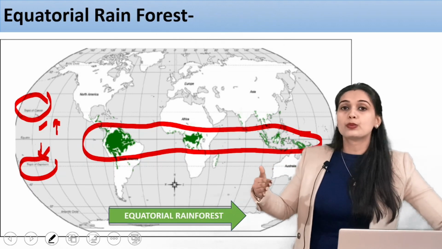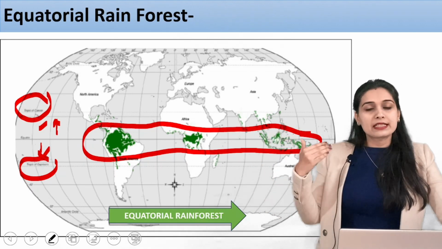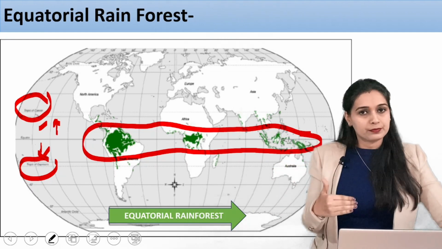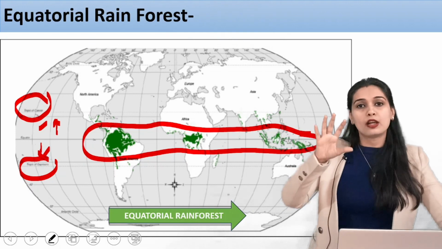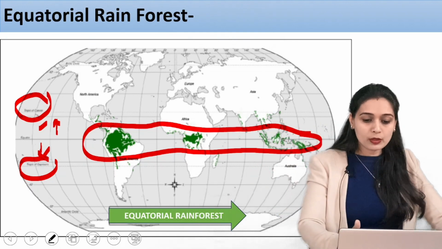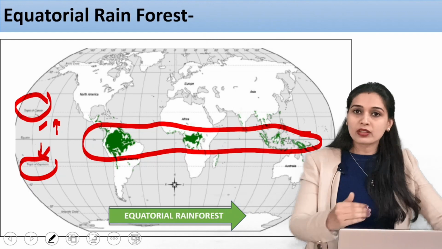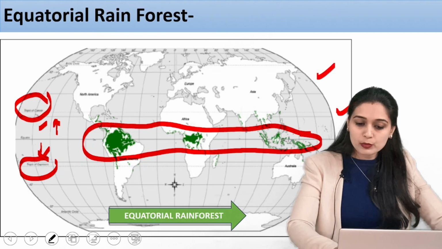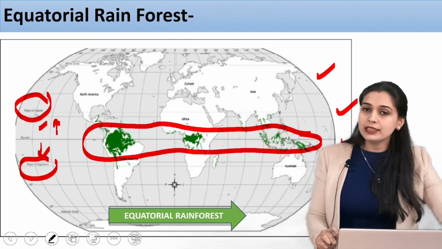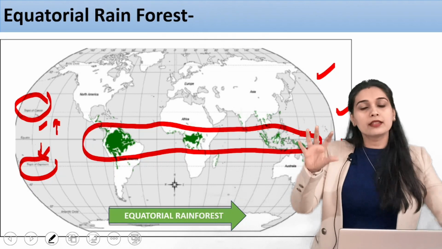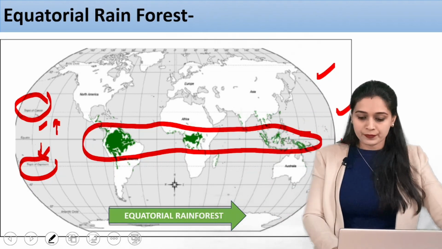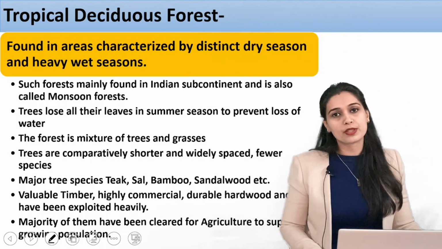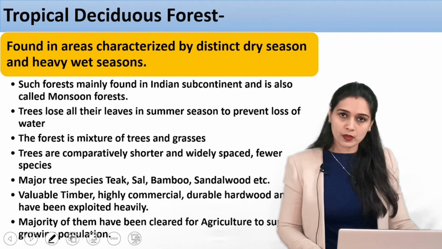Fine, so now we are moving towards the tropics and we are seeing what type of vegetation these tropics have. Okay, what type of forest, because a lot of areas have forest. So we will cover all the forest based on the latitudes. Now we have studied this equator, we'll move towards the tropics. We'll also move toward the temperate region. Fine, so we'll see where all on earth these forests are present. Okay, so a different type of forest is there. Now we have studied about the equatorial, now we'll move towards the tropical deciduous forest.